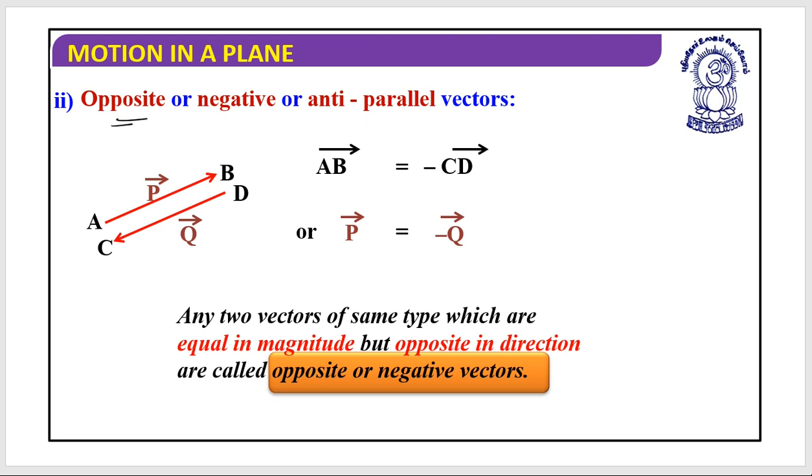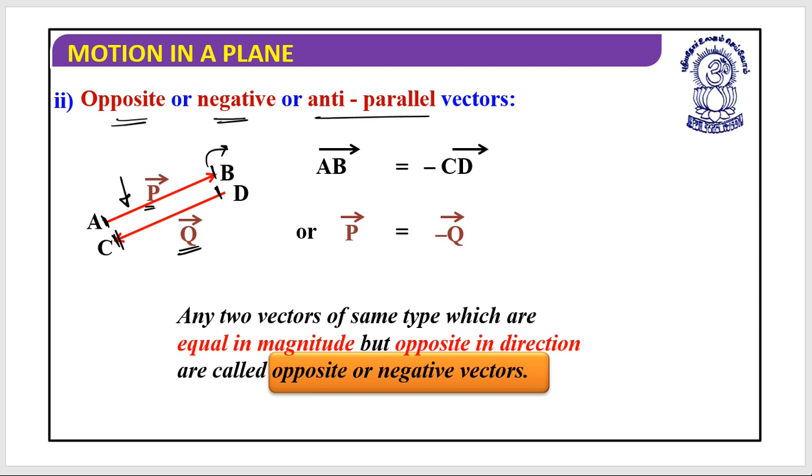Next are the opposite or negative or anti-parallel vectors. Look at this first vector, it is AB, or I can say it is vector P, and the other vector is vector Q. If I observe the size of the arrow of both vectors, I can understand that both vectors have the same magnitude, but the directions are different.